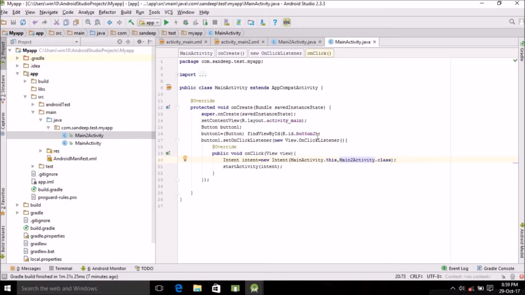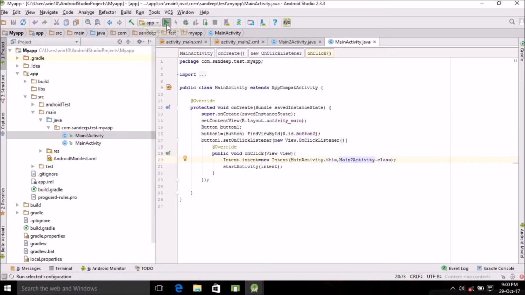So for the explanation, first here you have to declare the button, and the ID of the button is button 2. So we are finding the ID, find view by ID, and declaring it. So we are creating a set on click listener here. Just follow the syntax here. We are creating a new intent which is called intent with the lowercase here. So this is the activity which the code is written on, so the first activity, and this is the activity which it has to go to. So this is like where it is, and this is where it has to go. And here we are starting the activity by start activity and intent.